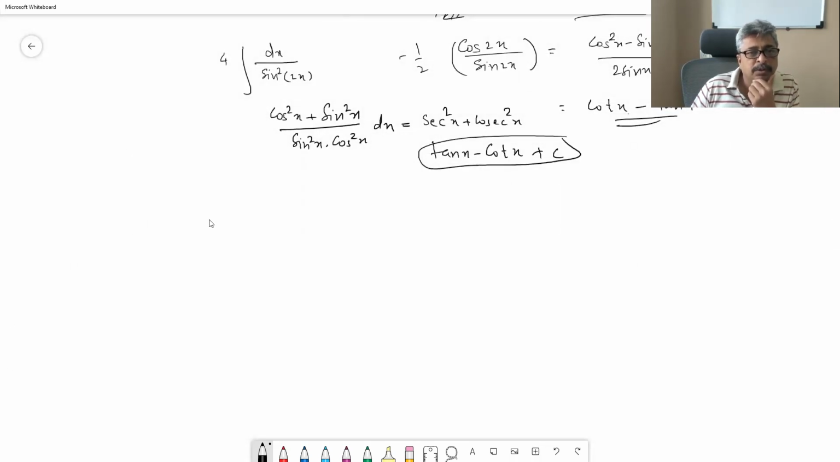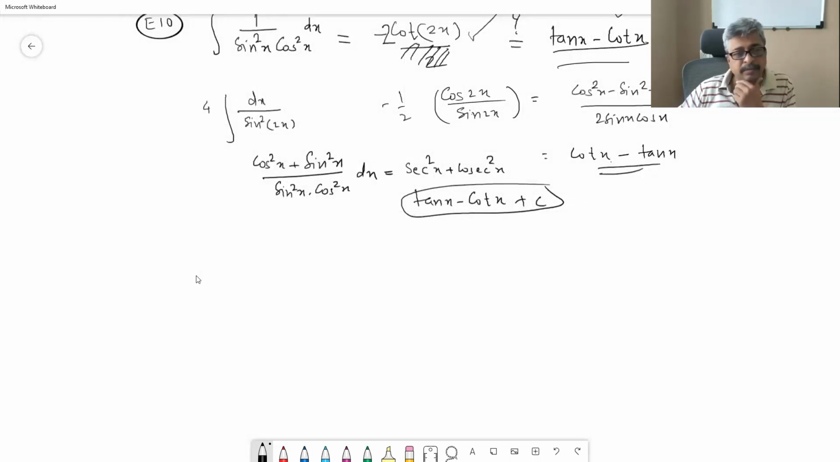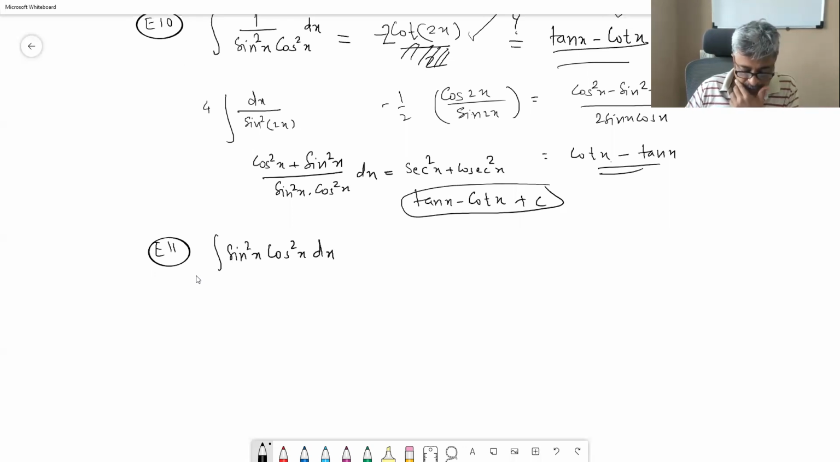Next, problem number 11. Integral sin square x cos square x dx. Easy. E12: integral cos 4th x dx.